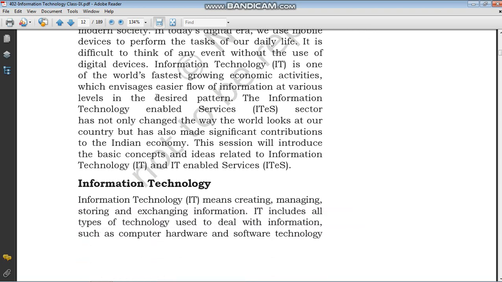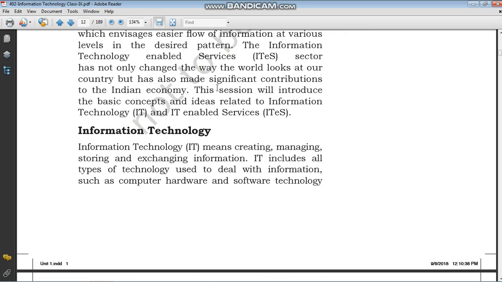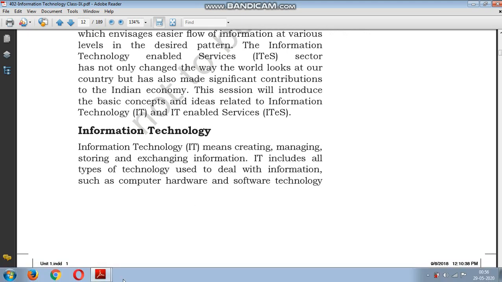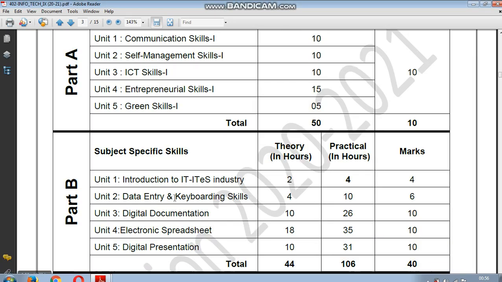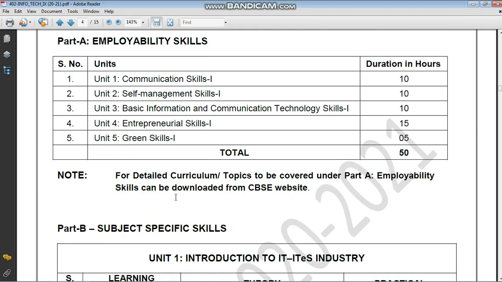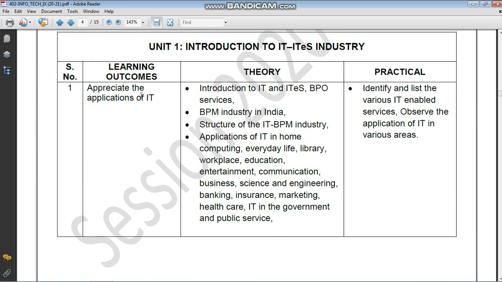Now, before proceeding, according to the syllabus, look at here, information technology, what they have explained. Appreciate the application of ITeS, introduction to IT and ITeS BPO service. So you have to give the introduction of IT and ITeS. Now, before giving the introduction to IT and ITeS, I want to explain why this.